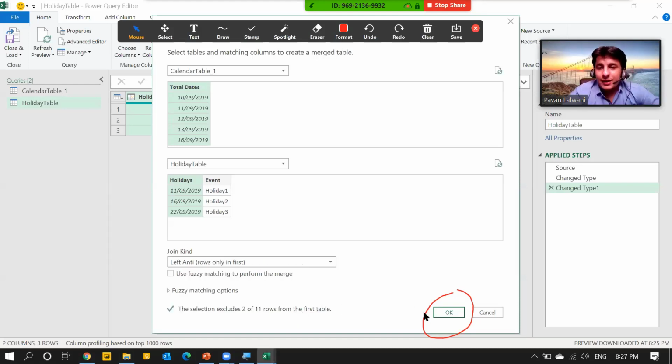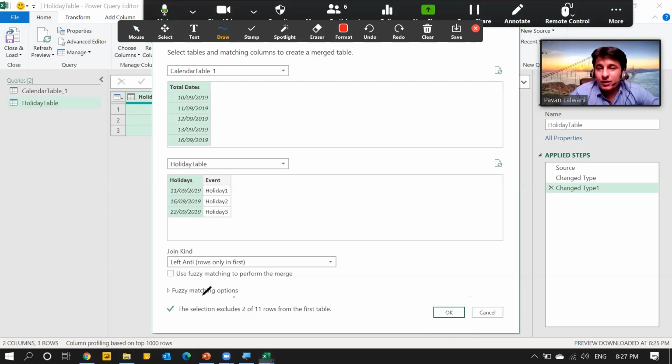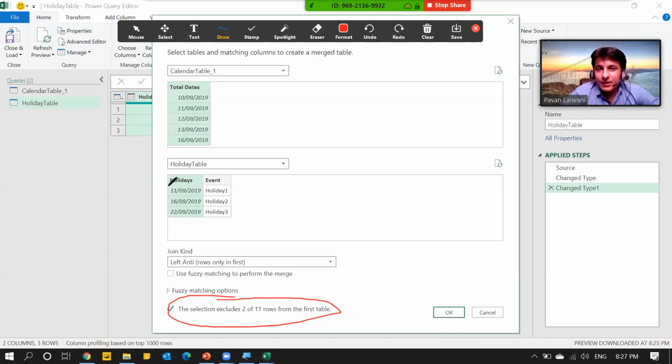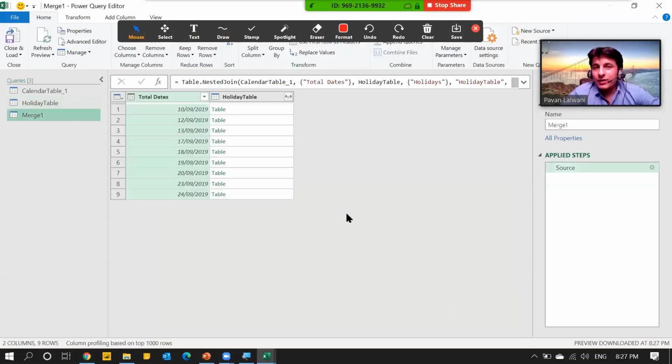So I'll select that. And before I click on OK, Power Query is so smart. It has given me the answers already. You see this 11 is given here, and 16 is also matching with 16. So I think these two records it is quickly able to find out. No problem. I'll just click on OK button. Out of 11, the output I'll be getting is 9 records. You see 9 records.